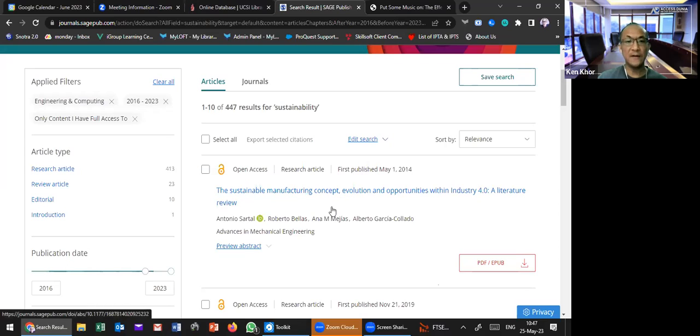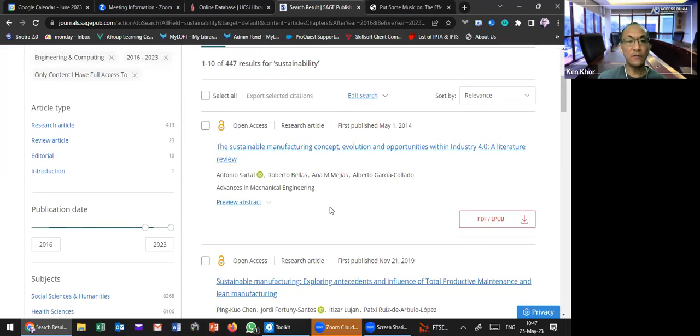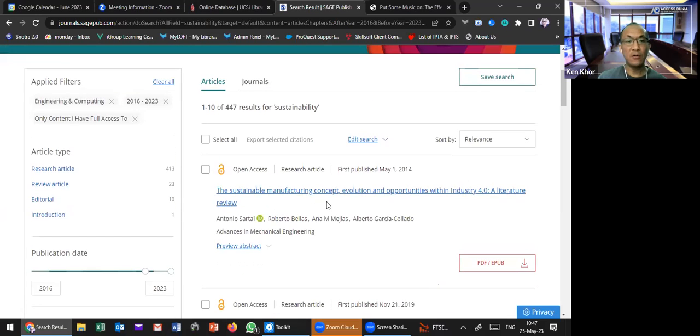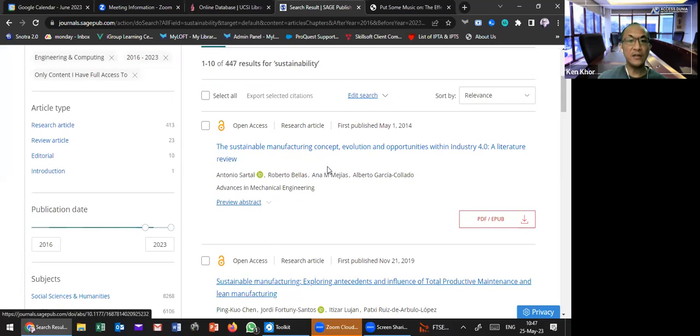Then they can publish all these open access articles. And then someone like me, an individual researcher, is also free to access all these 447 articles. For me it's good enough, because as an individual researcher I don't need to pay anything, but I can access all these articles. So it's a win-win situation, right? The author gets better awareness, and I can also read the author's article.